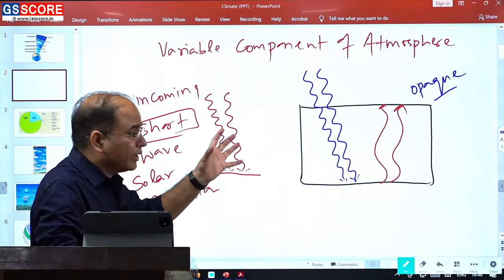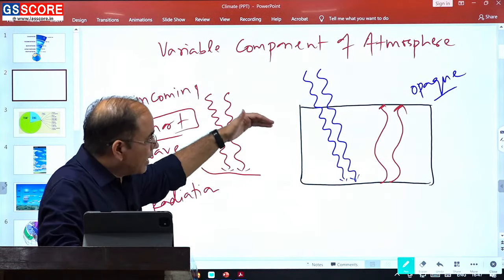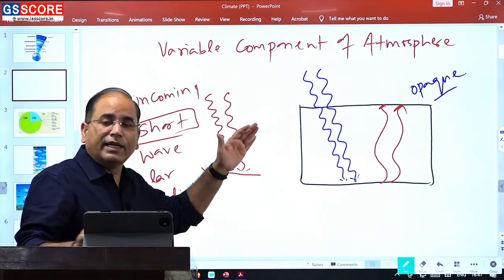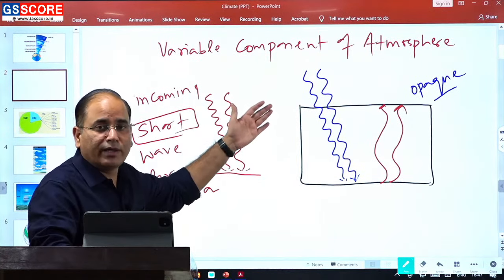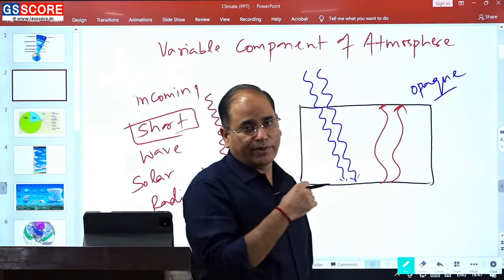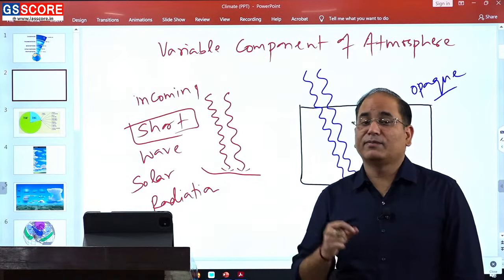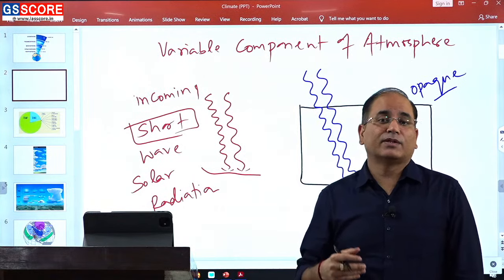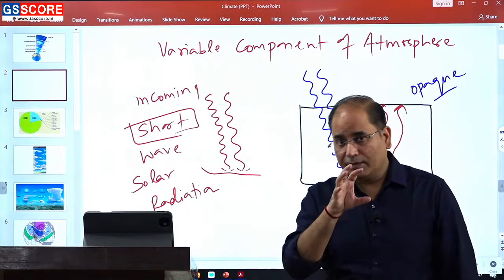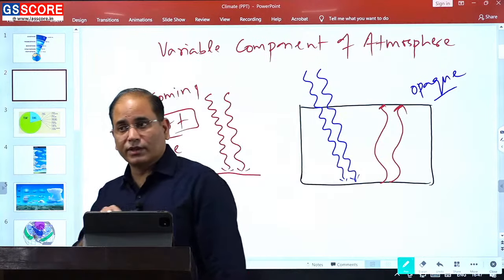So this is the true greenhouse effect, in which the incoming radiation will be allowed but outgoing radiation will not be allowed. When the incoming radiation is being allowed but outgoing is not, that is referred to as the true greenhouse. But in our atmosphere we are not having the true greenhouse. This is one of the misconceptions some students develop over time, but you need to have clarity on this. In our atmosphere we are not having the true greenhouse effect,